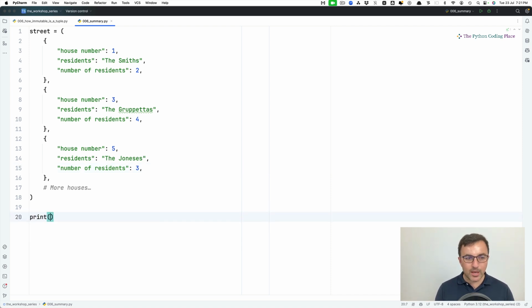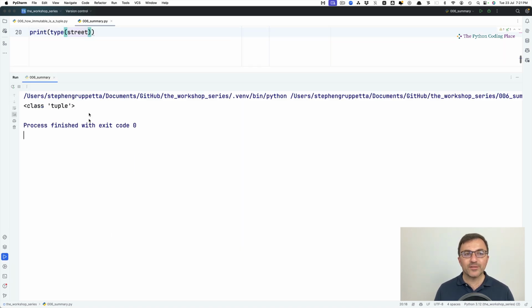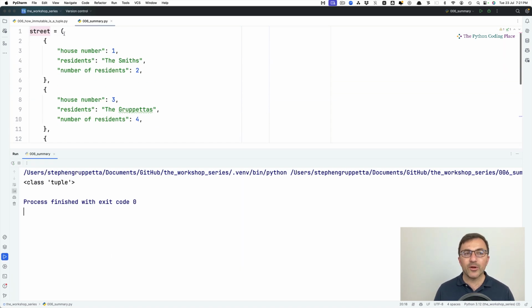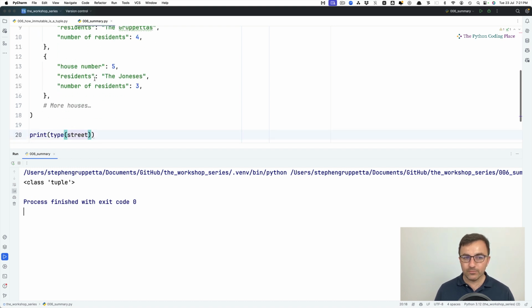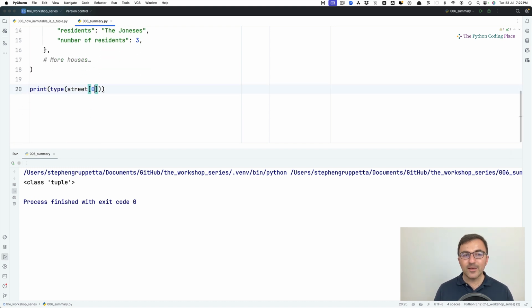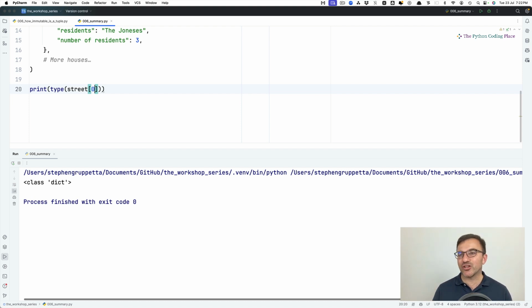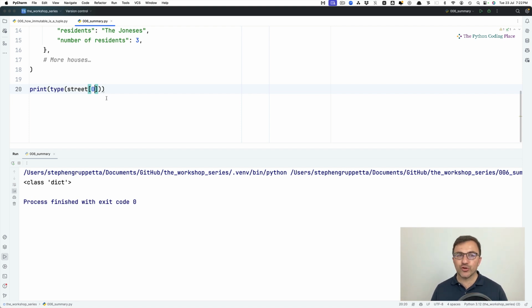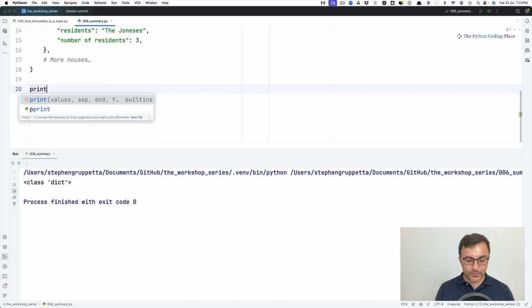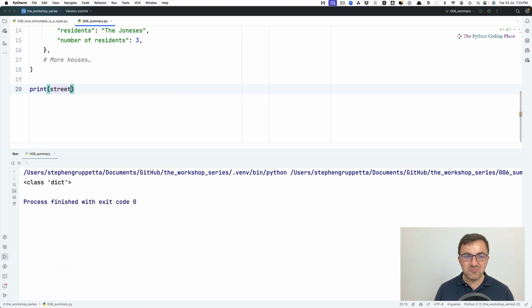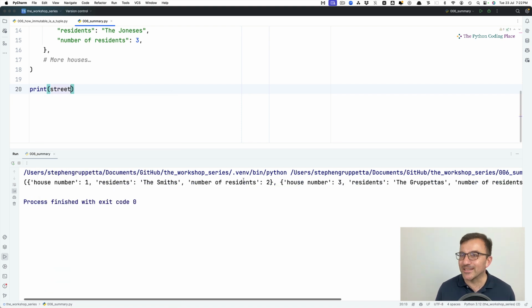Just as a reminder, print type street. There we go. And that's a tuple. Street is a tuple. You can see there I've used the parentheses and then everything within it. Good, so that's just confirming. And the items within street, I'm taking the first one, but this applies for all of the others, is a dictionary. So we have a tuple of dictionaries. Good. Let's print street. Nothing to see there because it's exactly the same tuple.